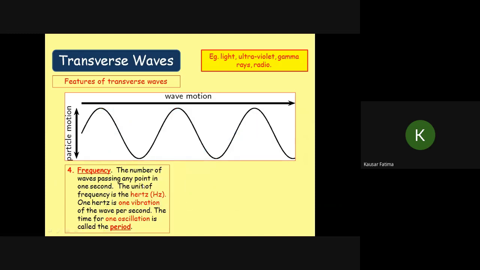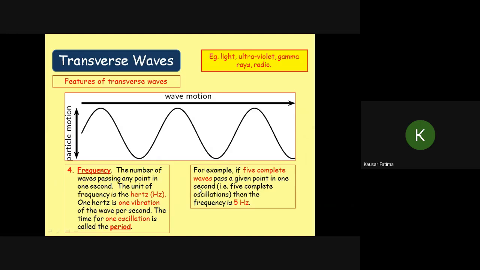Frequency, the number of waves passing any point in 1 second. The unit of frequency is hertz, and the hertz is one vibration of the wave per second. Okay, one vibration in 1 second means 1 hertz. And the time of one oscillation, time for one complete oscillation is time period, or time for one complete wave to pass through a point is also a time period. If 5 complete waves pass a given point in 1 second, it means the frequency is 5 hertz. 2 complete waves pass that point, frequency is 2 hertz.